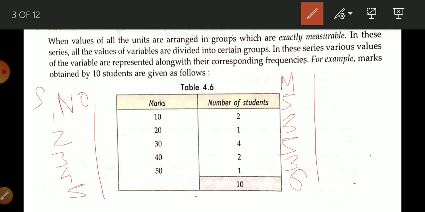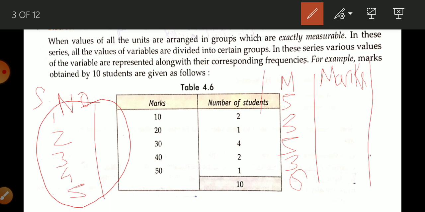Suppose the test is of 10 marks. Now, if I want to convert this into a discrete series, how can I do it? First of all I am going to write marks, and in the second column the number of students.